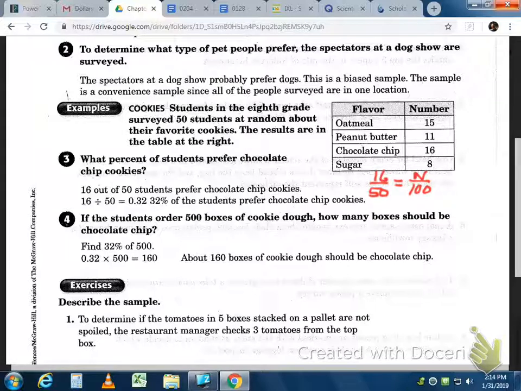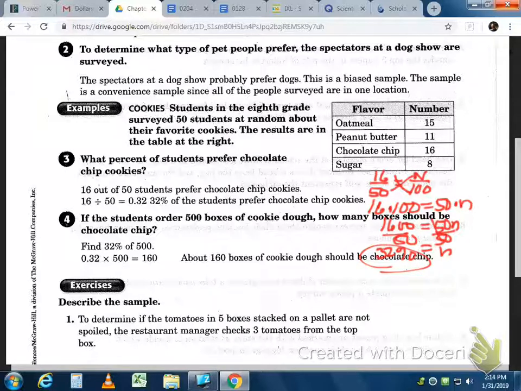So there's my percent proportion, and you cross multiply: 16 times 100 and 50 times n. 1600 equals 50n, and you divide by 50. So n comes out to be 32%. You are most definitely allowed to do either one.